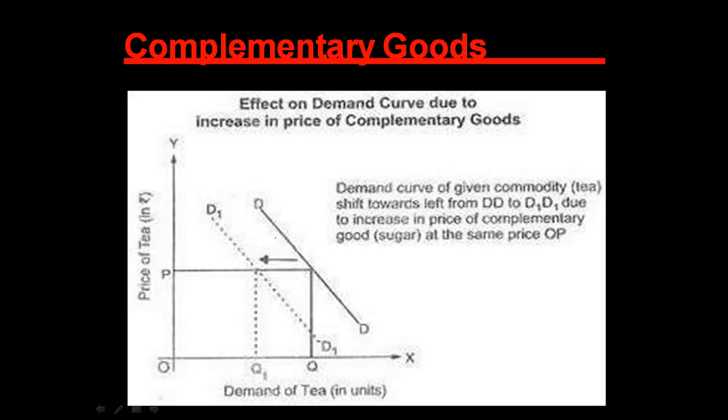The demand of tea reduces, and complementary goods, the demand for sugar will also reduce. Demand curve of given commodity tea shift towards left from D to D1 due to increase in the price of complementary goods, sugar at the same price of OP. If the sugar price increases, then demand for tea decreases.